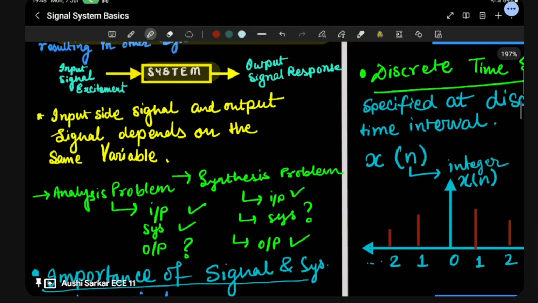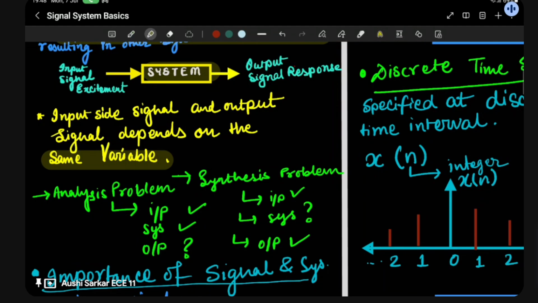And mind one thing: even if you are changing your nature, it doesn't mean that you are changing yourself completely. That is the same for the input signal as well. When you take an input signal and it gives an output signal, you are the same person after all, so your dependency factor doesn't change. In a signal as well, it will depend on the same variable. When the input signal depends on time, after it passes through the system, it will not depend on some different variable; it will depend on the same variable, time, and the output is going to depend on the same variable.